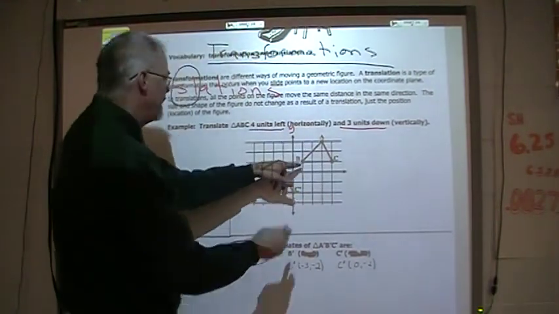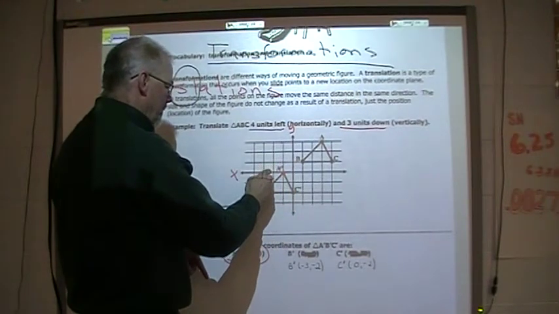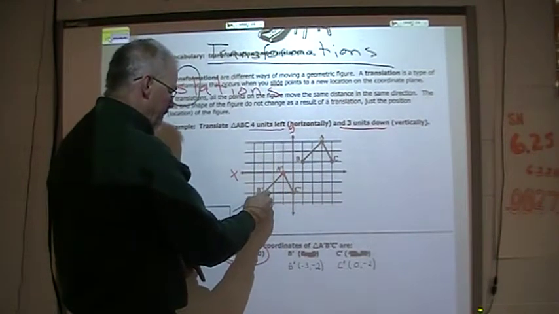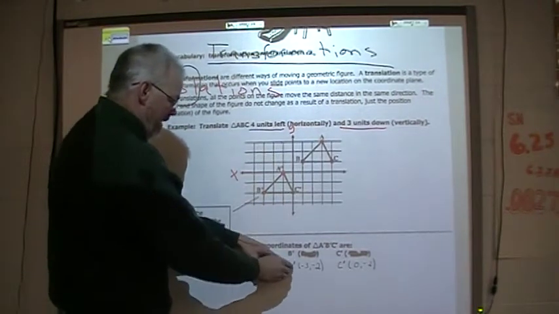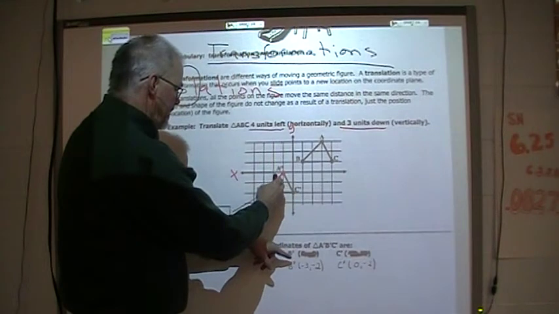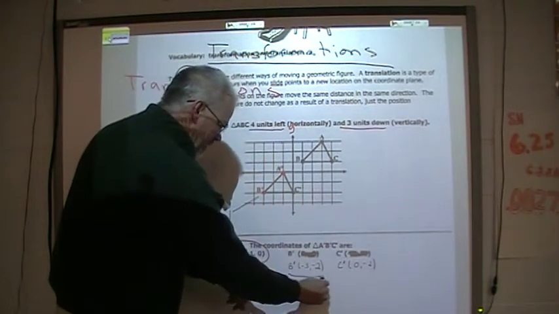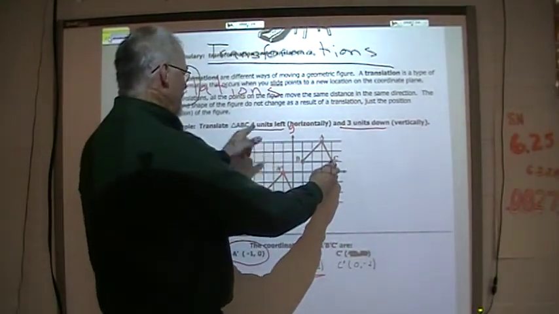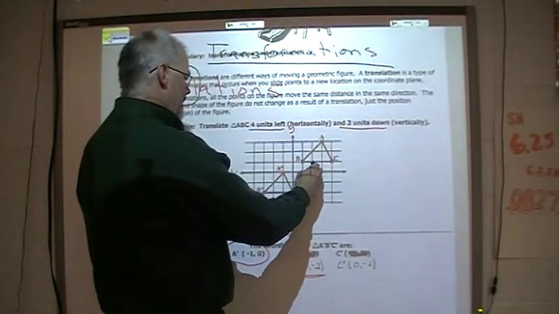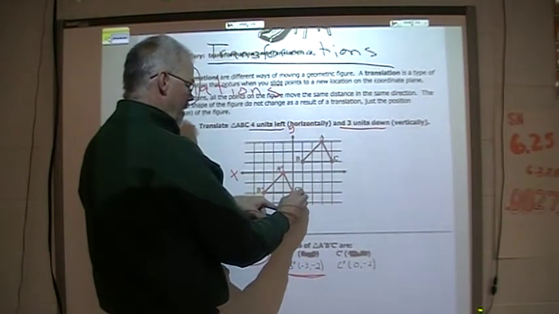All right, same thing with B. 4 left, 3 down. 1, 2, 3, 4. 1, 2, 3. New point. B prime. A prime, B prime. Let's count it. 1, 2, 3. -3. 1, 2. -3, -2. That's our new B prime. C. 4 units left, 3 units down. 1, 2, 3, 4. 1, 2, 3. That's our new C prime.